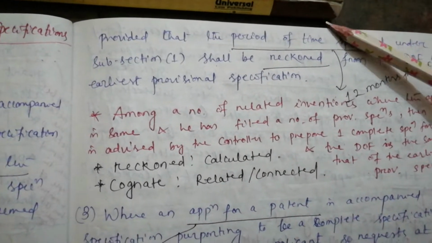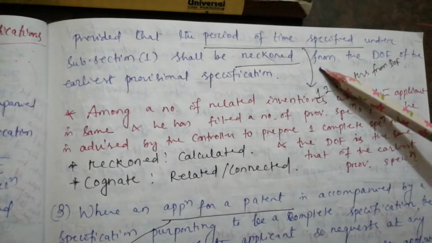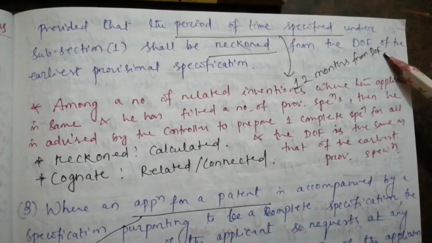And here the period of time specified is 12 months from the date of filing.